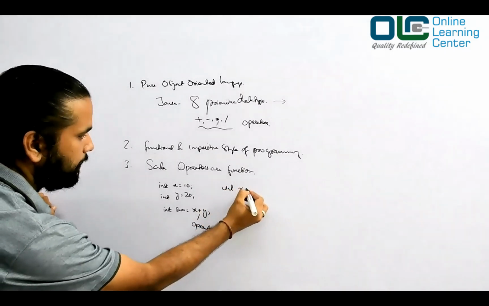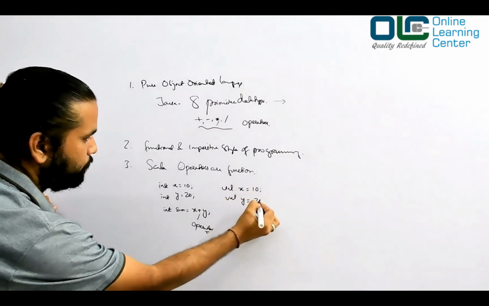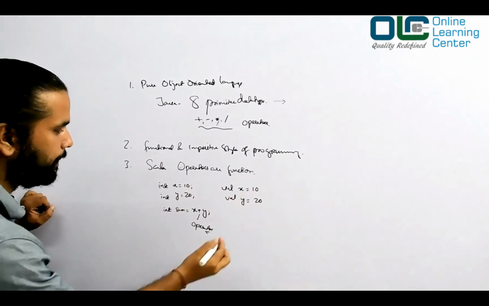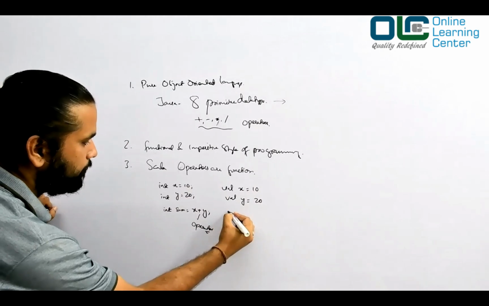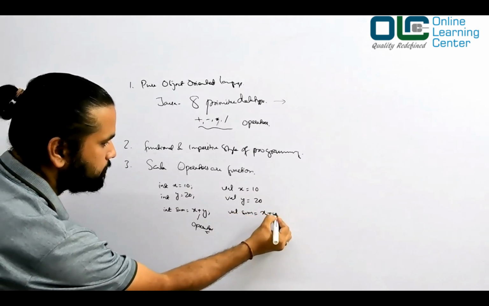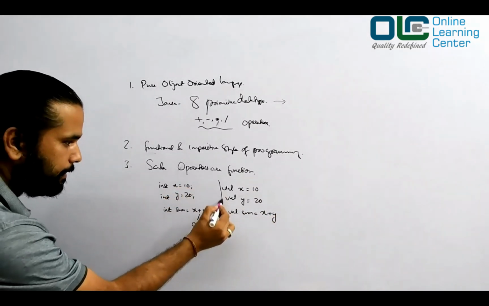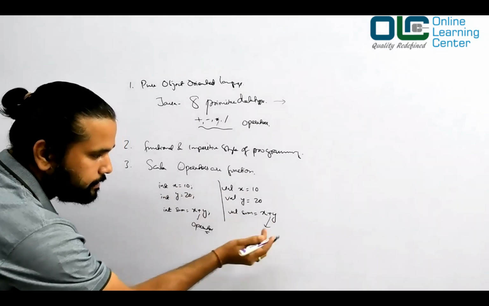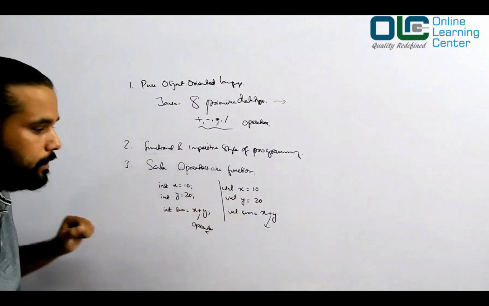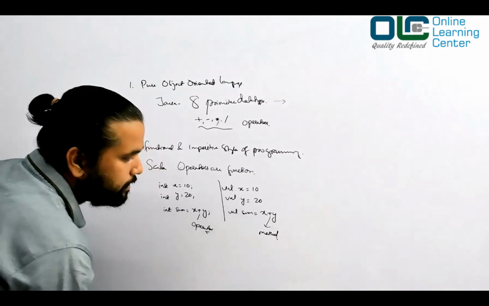val x is equal to 10, y is equal to 20. Semicolon is not at all required. And then you say val sum is equal to x plus y. But when you're doing this in Scala, this plus is not just an operator. You still call it an operator, but internally this is basically a method. What is a method? A function.